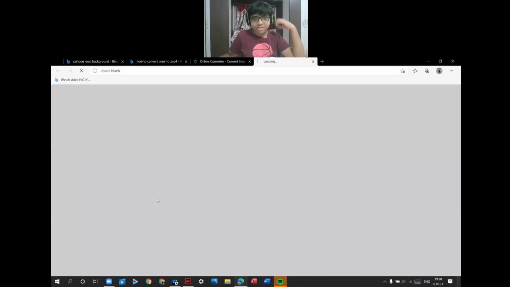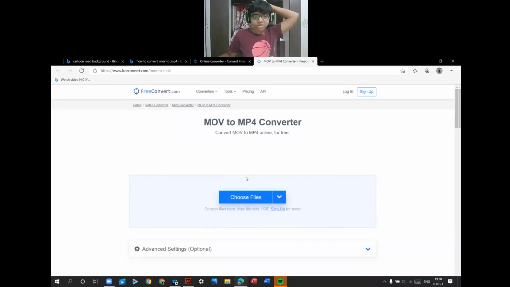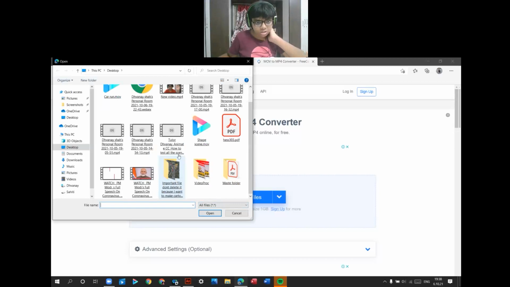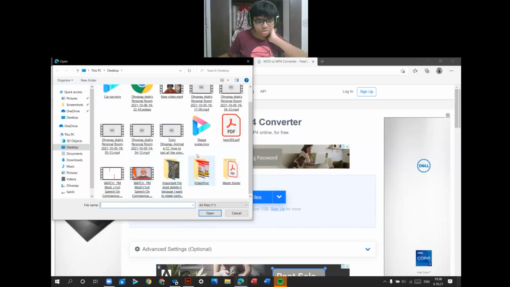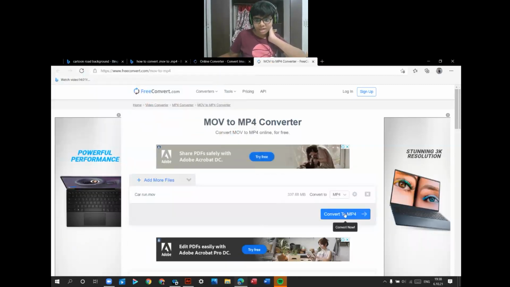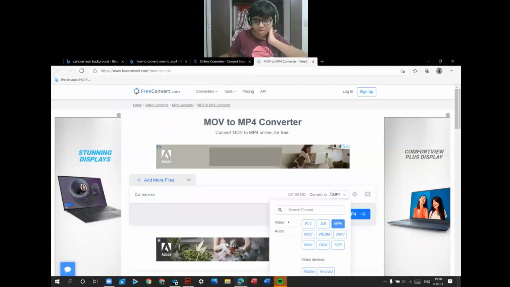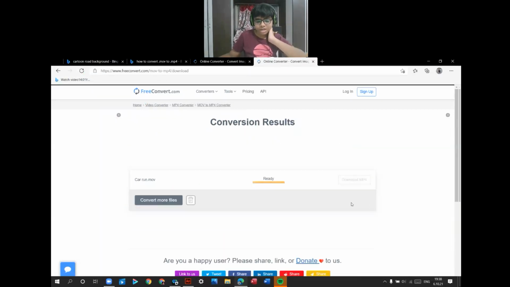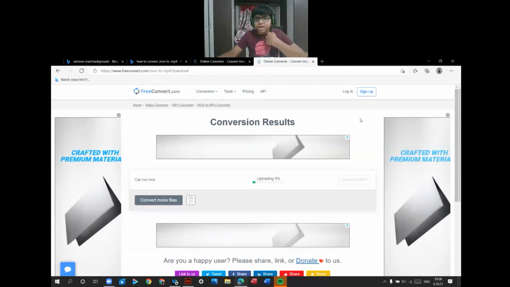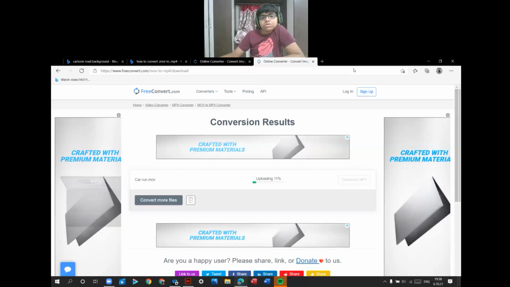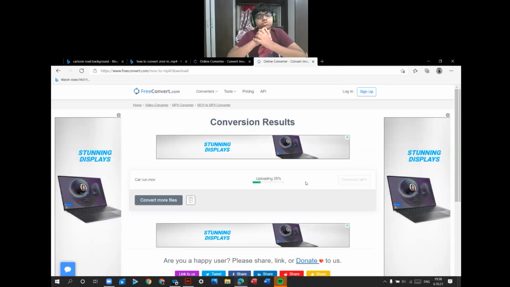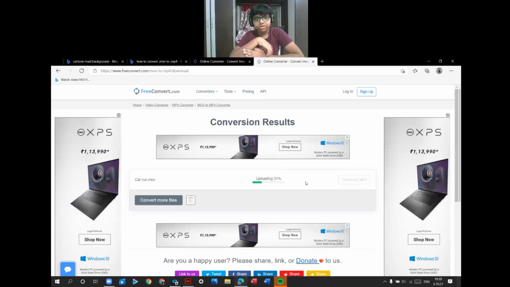Convert more files. From MOV to MP4, choose the files. Then I will use carrun.mov where I have renamed it. Convert to MP4 always. Convert it. Ready. It will upload, and when it is converted you can download it. It will take some time when it is a heavy file.